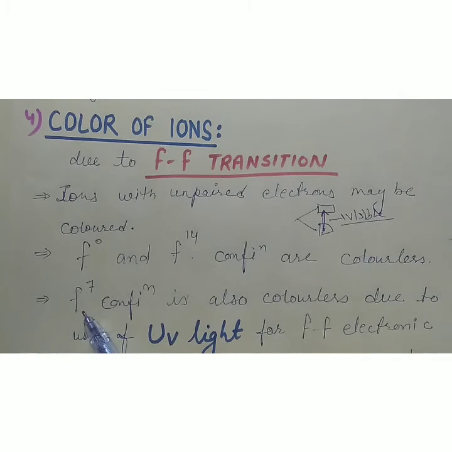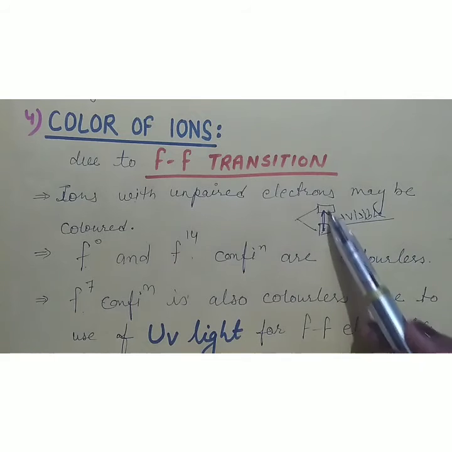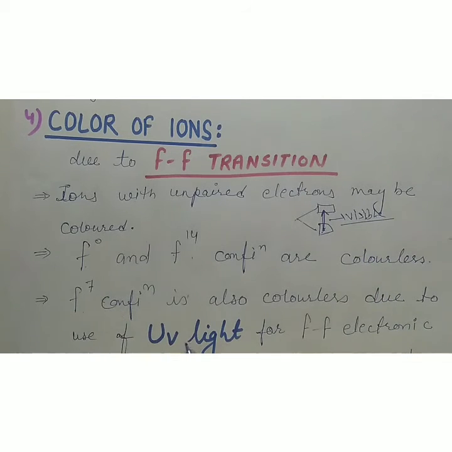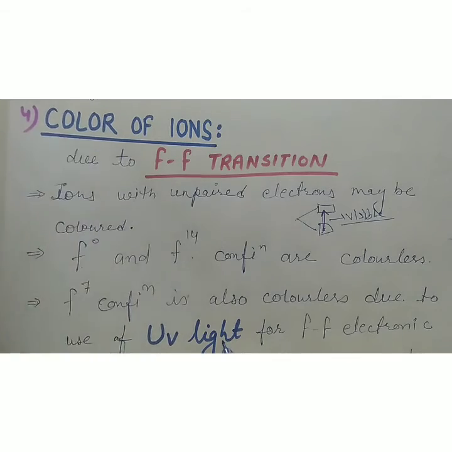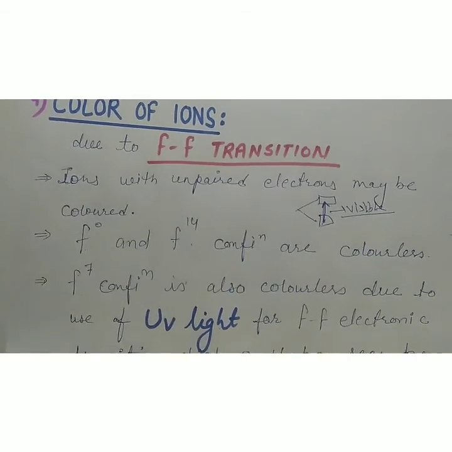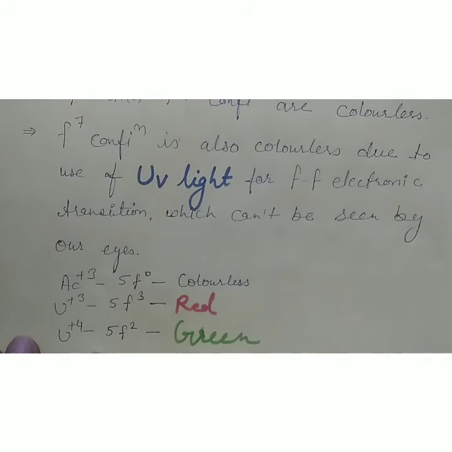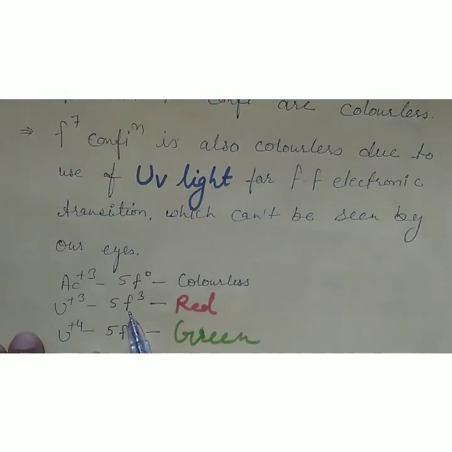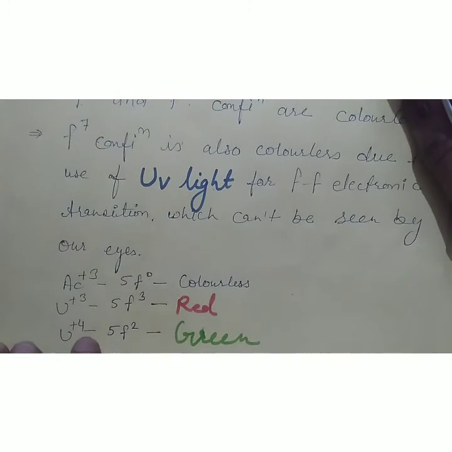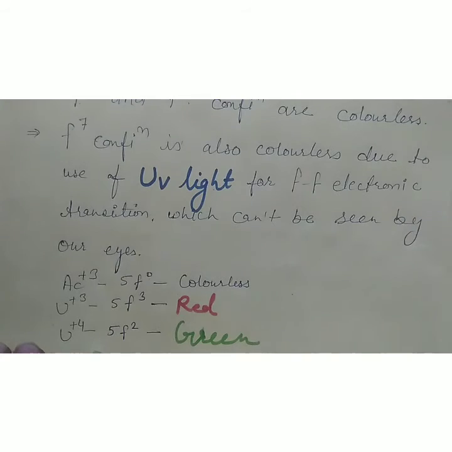But f7 configuration has the highest number of unpaired electrons, 7 unpaired electrons, yet it is colorless because the energy required for the transition of these electrons is in the UV region, and it can't be seen by our eyes. Okay, clear? Such examples: actinium +3, 5f0 configuration, colorless. U +3, 5f3 electronic configuration, red. U +4, 5f2 electronic configuration, green. So ions with unpaired electrons are colored, and with no unpaired electrons are colorless.